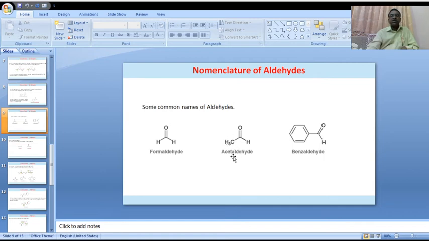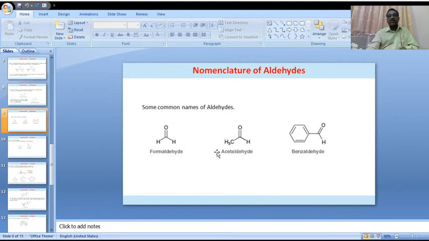Next, the second example. Here a CH3 alkyl is attached to the carbonyl carbon, and it is attached to hydrogen. At least one hydrogen should be present on the carbonyl carbon. In this compound, how many carbon atoms are involved? Two carbon atoms: CH3 and the carbonyl carbon is also countable, 1 and 2.